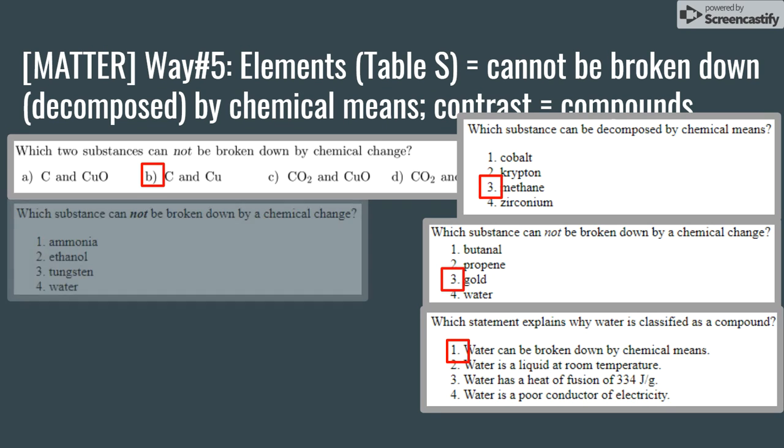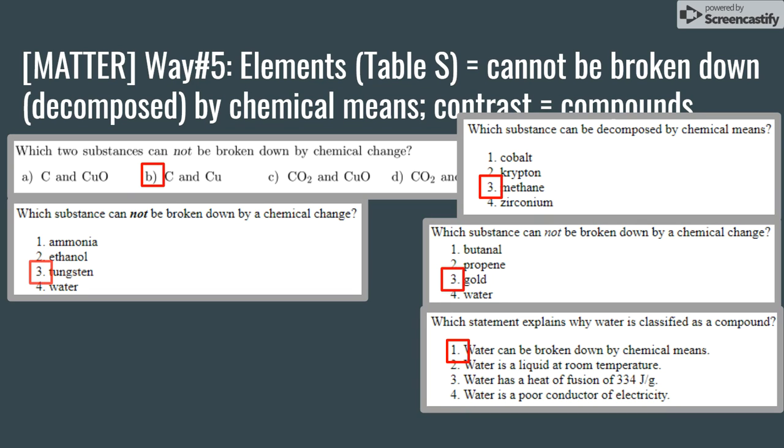Let's try another one. Which substance cannot be broken down by a chemical change? Okay, when you think substance that cannot be broken down by chemical change, you should immediately think element.